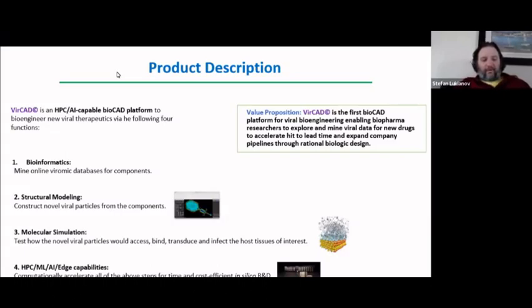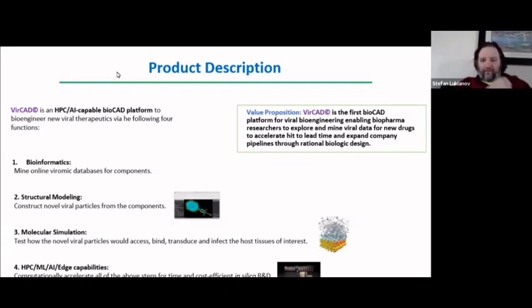Third is molecular simulation. You test how the viral particles would access, bind, transduce, and infect the host tissue of interest. So create a virtual tissue space based on physiological data and known physical chemical principles to test how your designed virus would work for your diseased tissue of interest. And finally, all this is accelerated by high-performance computers, so engineering-type workstations, parallel GPU units that can also accomplish the ML and AI capabilities that you need for running modeling simulation like this. And this is basically bringing virtual prototyping to biotech.